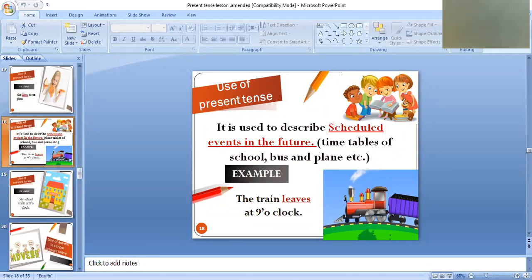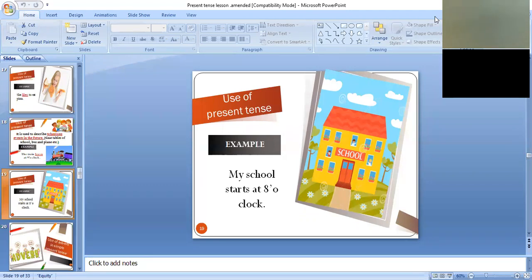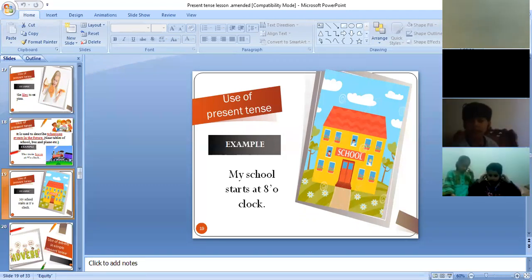For example, the train leaves at 9 o'clock, meaning the set time for the train to leave is 9 o'clock. My school starts at 8 o'clock. Dear children, as you know, we usually follow a timetable for school. So here we use simple present tense. We use simple present tense for mentioning our daily routine and for mentioning schedules.